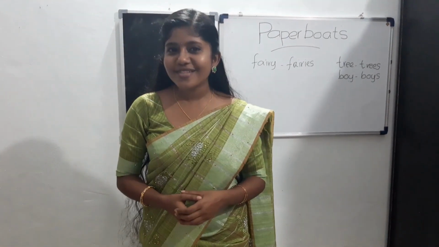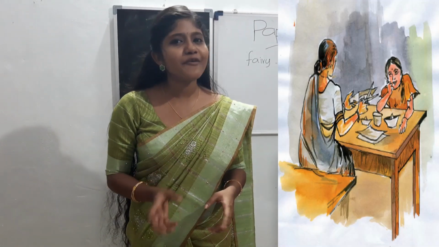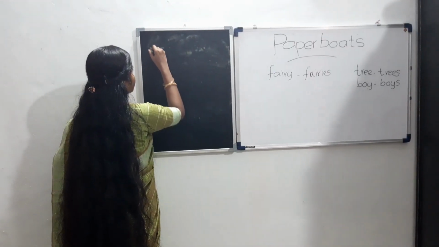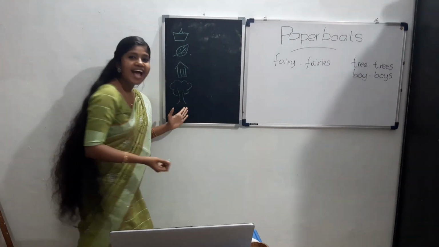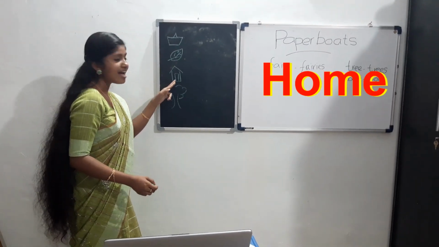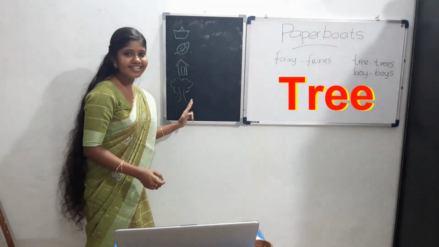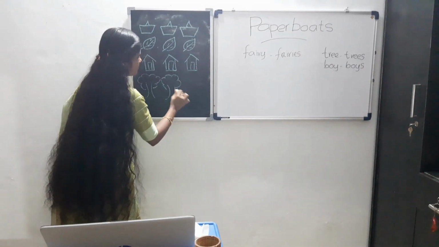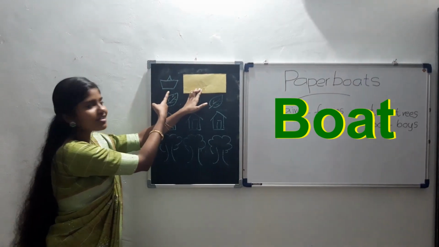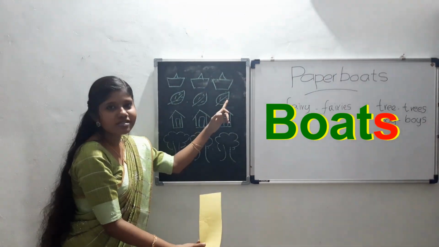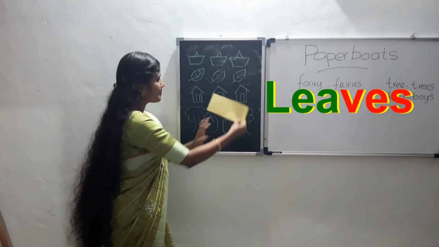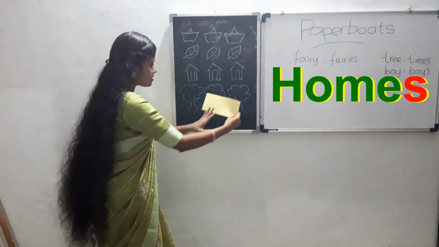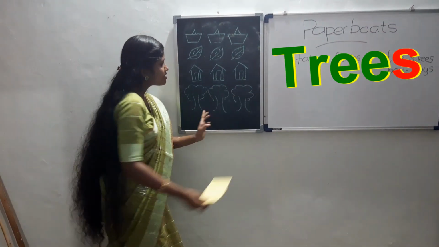Don't you remember Aunt Arundhati? She made a few more paperboats for the fat boy. Few more. More than one. Not one paperboat. What is this? And this is a boat, a leaf, a home, a tree, isn't it? A boat, few more boats. In the same way, a leaf, 3 leaves, a home, 4 homes, a tree, 3 trees.